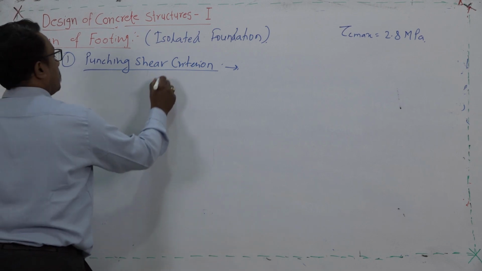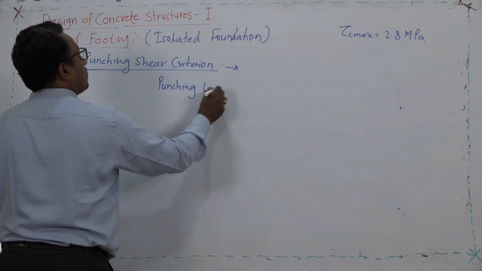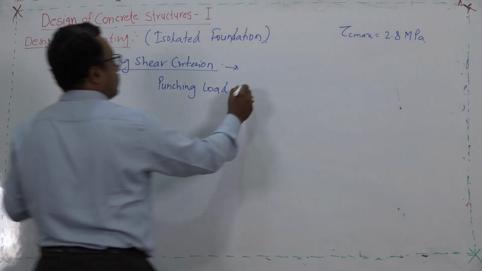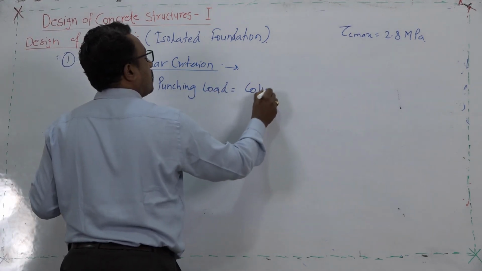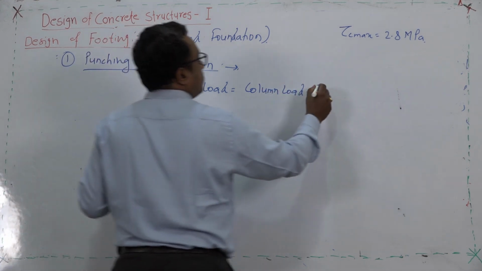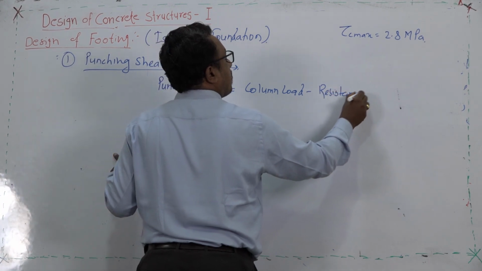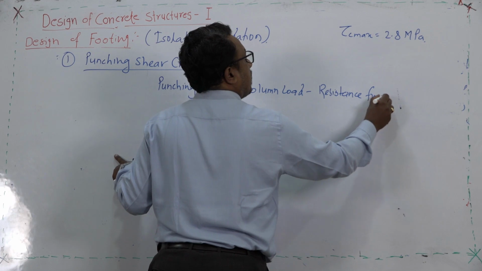So, here the punching load on footing, what will it be? That will be the difference of column load and the resistance from column area, is it not?